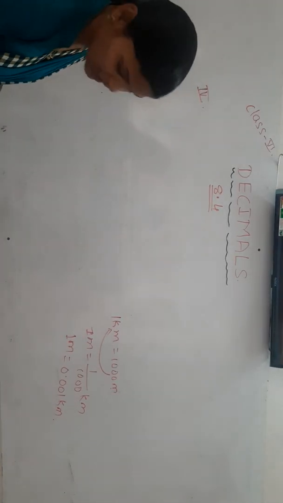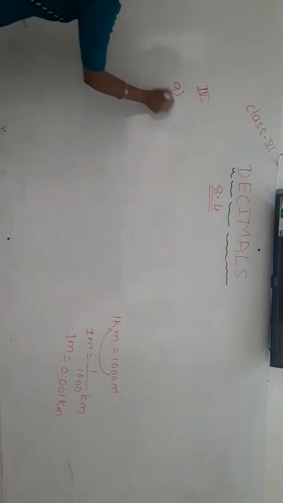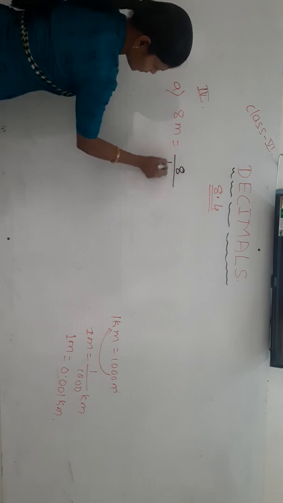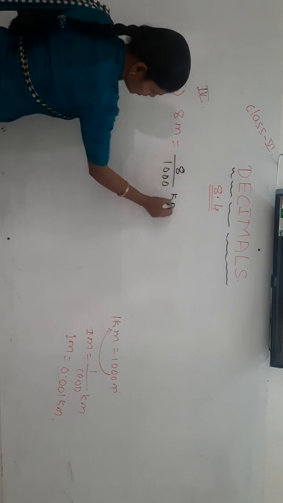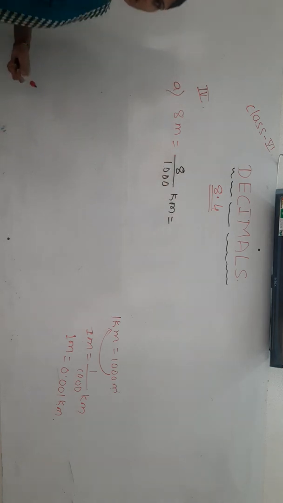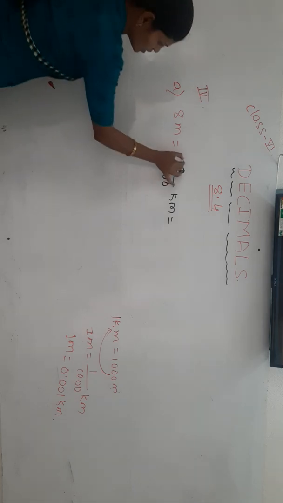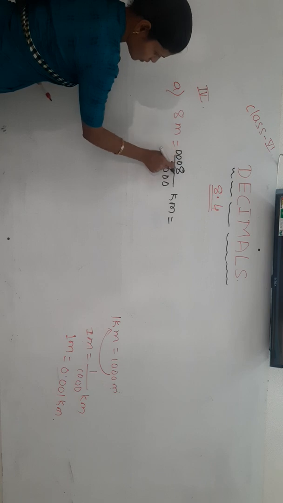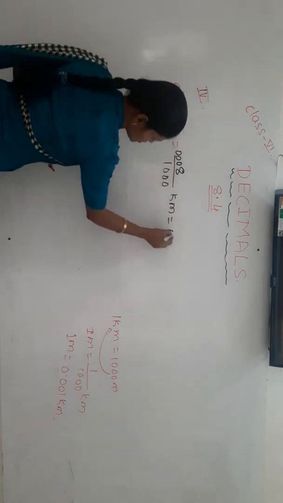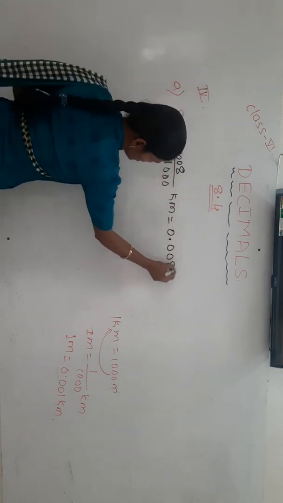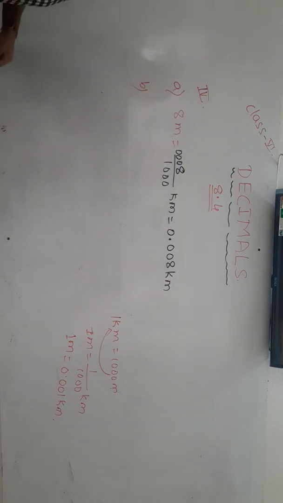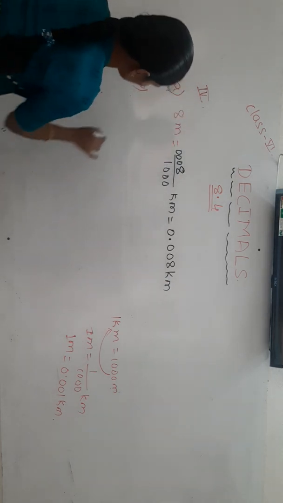Okay, first one, 8 meter. 8 meter means 8 by 1000 kilometer. We have to write 8 by 1000 in decimal form. After 3 digits we have to give the decimal point. 1, 2, 3, which means 0.008 kilometer.